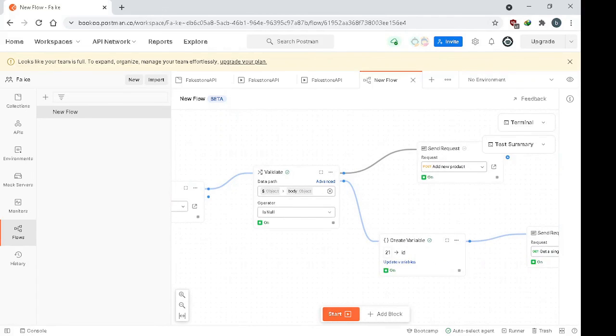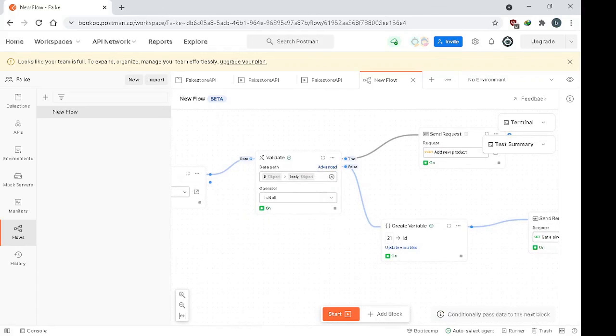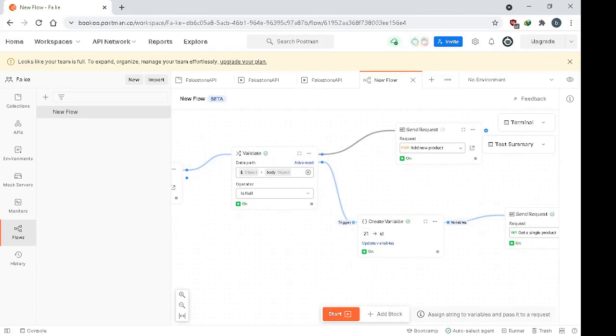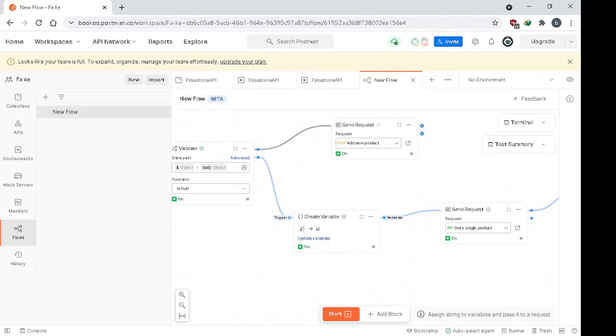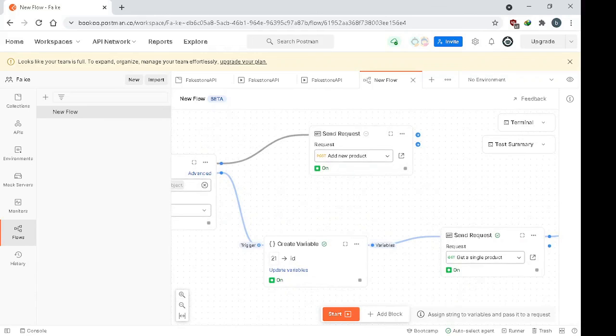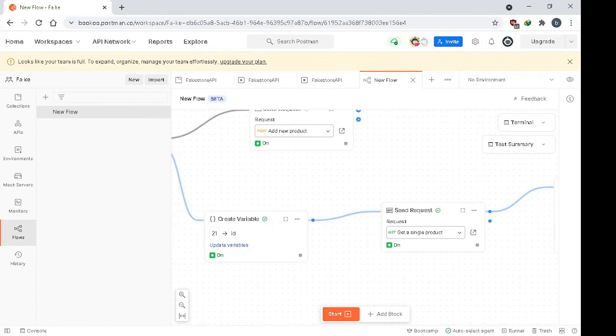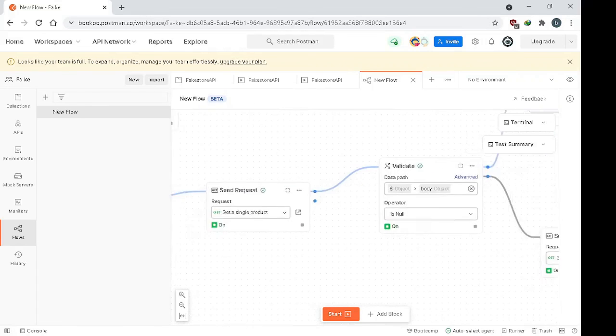So with the variable, in our scenario the product 20 exists, so it will not be null. Then it will set a new variable for the ID. You can see here that the check mark is on the bottom block, and the send request is not, so the flow is going below and keeps going.